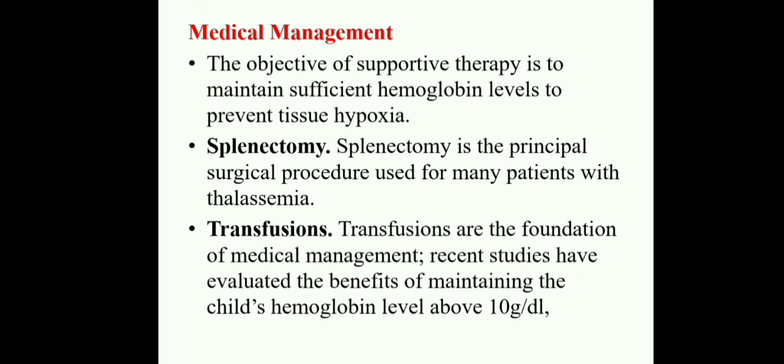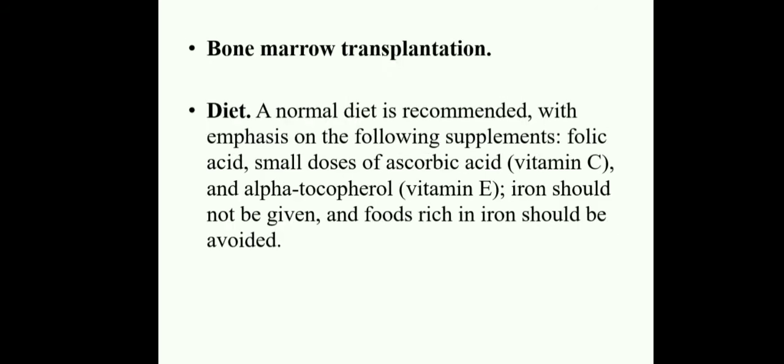Splenectomy is a principal surgical procedure used for many patients with thalassemia. And transfusions are the foundation of medical management. Recent studies have evaluated the benefit of maintaining the child's hemoglobin level above 10 grams per dL. Each child who has thalassemia should maintain 10 grams of hemoglobin. And bone marrow transplantation.